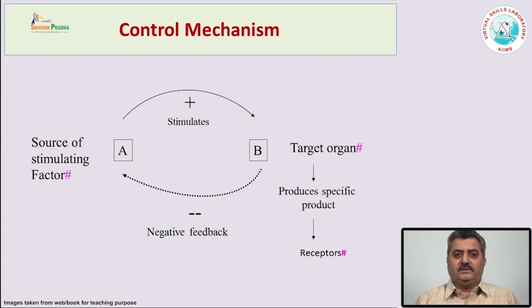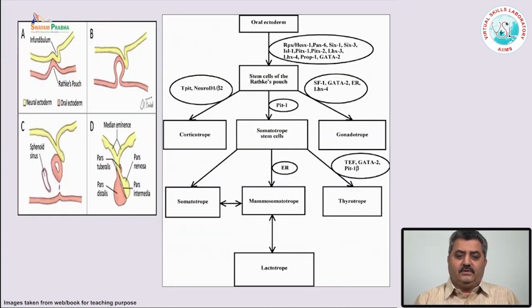There are receptors on the target organs. These hormones stimulate second messengers, which cause the actions in different tissues. As we know, the pituitary gland has two parts. One is the adenohypophysis, also known as the anterior pituitary, and the posterior pituitary is known as the neurohypophysis.